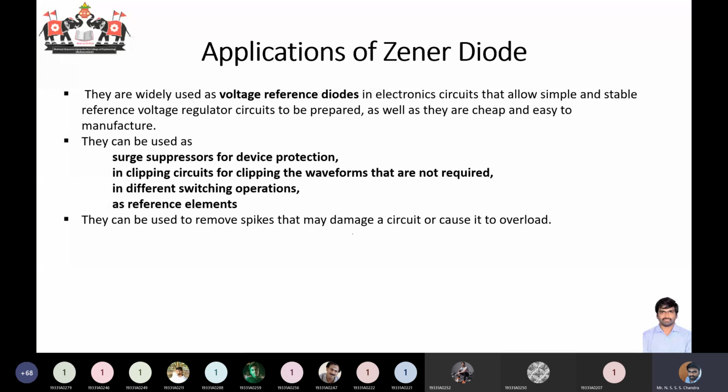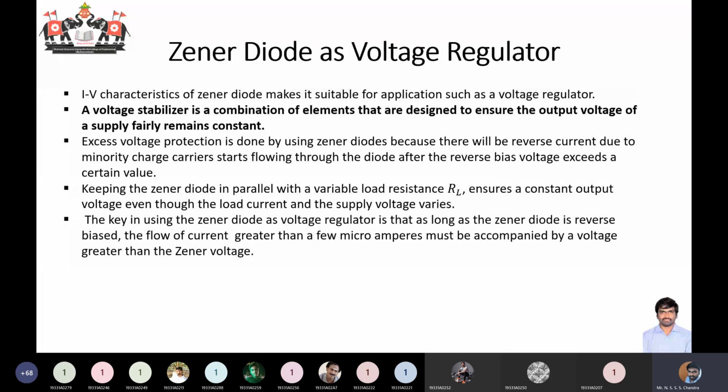Zener diodes can also be used in clipping circuits. Till now in the clipping circuit we have used the normal PN junction diode. If required we may also use Zener diodes. As of now we will not be discussing that application. And then you can also use them in switching operations and reference elements. Okay. Now specifically in our syllabus we will be discussing this particular application called voltage regulator.